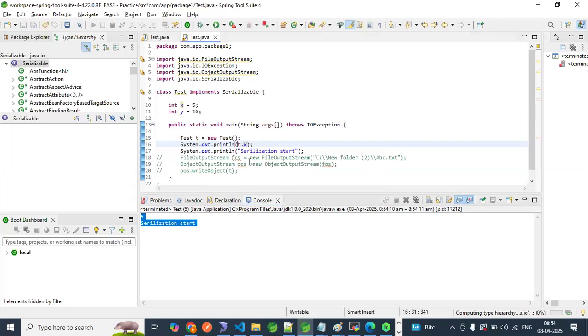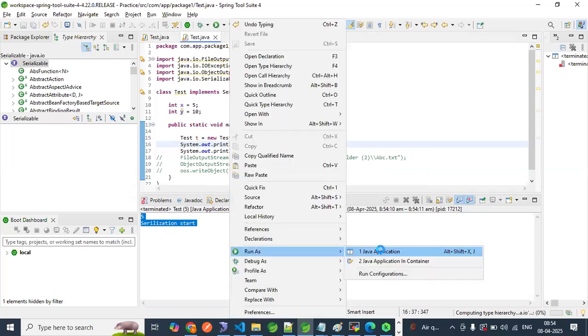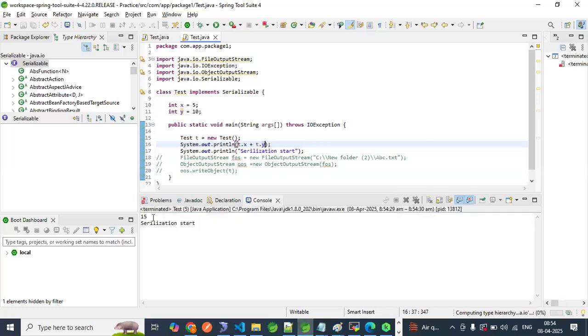Similarly, concatenate T.y. Let's see if this value is printing or not. Oh, it is doing addition. Sorry, I will add some double quotes and then plus, so now addition will not happen. 5 and 10 are the two values. It means inside the Java object, we have two values.